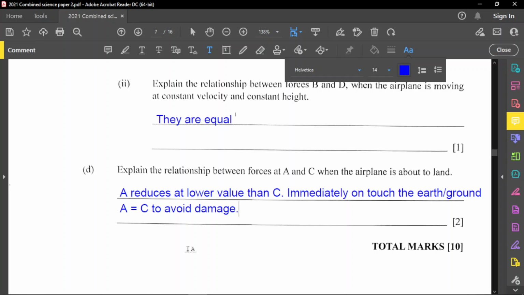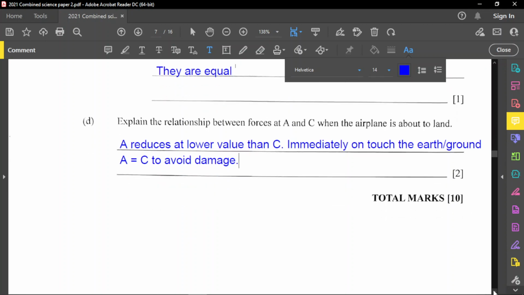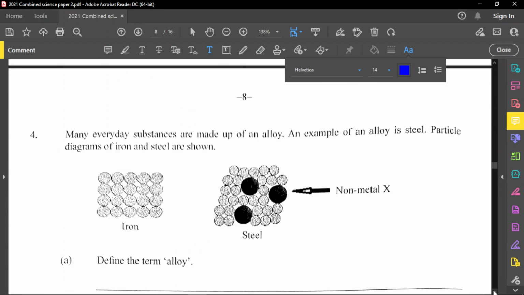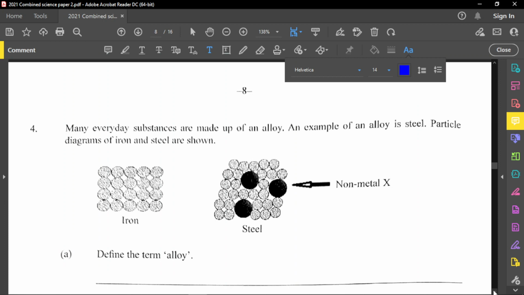Because if you allow the weight, remember, weight causes things to fall down to the earth, or gravity pulls things towards the earth. So if the plane keeps on being pulled towards the earth and there's nothing to stabilize that force and make it balance at a point, then you're going to plunge into the ground, and the plane will actually break up. And of course, it can cause death as well. It could cause serious injuries and serious mechanical problems and physical damage to the airplane.